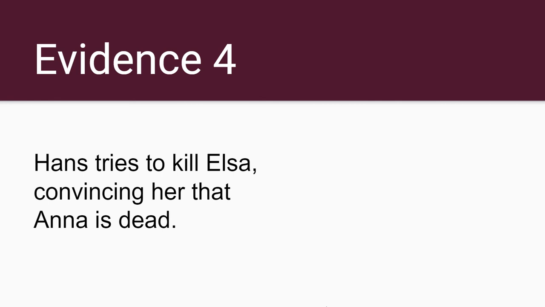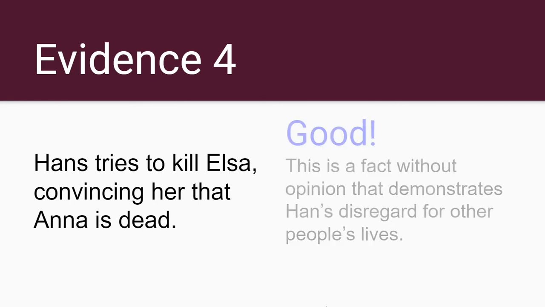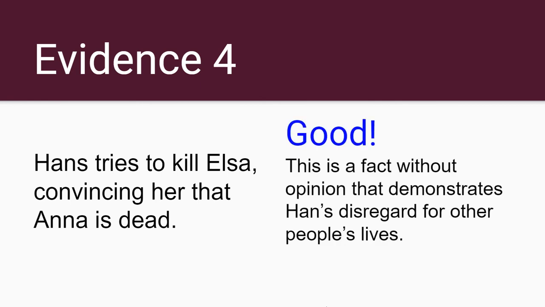Hans tries to kill Elsa, convincing her that Anna is dead. That's messed up. That's some messed up stuff. I mean, this is a good piece of evidence because, again, there's no opinions. This is fact that Hans tried to kill Elsa, and he did so convincing her that Anna was dead because he was afraid, kind of a little bit of a cowardly thing there, because if Elsa's at full strength going after him, he's going to get his butt frozen. But he went through and tried to mess with her head and make it really, really mean.